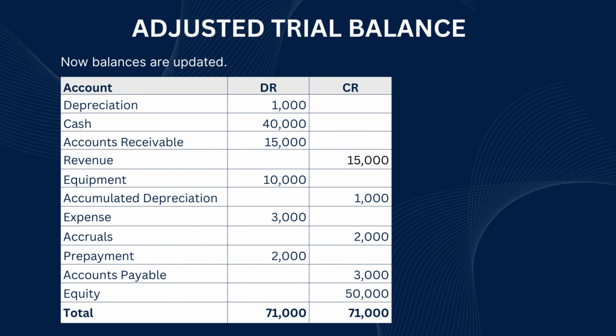After recording all adjustments, we now prepare the adjusted trial balance. This means we update all ledger balances to include depreciation, accruals, and prepayments. The adjusted trial balance shows the final figures that will be used to prepare the financial statements. When we total everything, debits equal credits at £71,000, so the accounting equation still balances. Now the numbers are ready to be used in preparing the income statement and the statement of financial position.